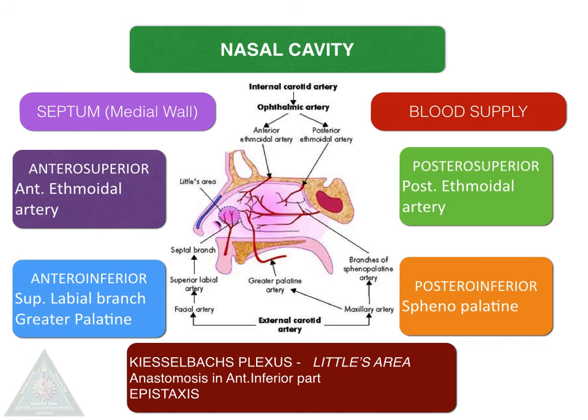In the anterior inferior part of the septum, we have the Kiesselbach plexus. This is otherwise called Little's area, where the septal branches of the superior labial branch of the facial artery, branches from the sphenopalatine artery, the greater palatine artery, and the anterior ethmoidal artery anastomose. This is the common site of bleeding or epistaxis.